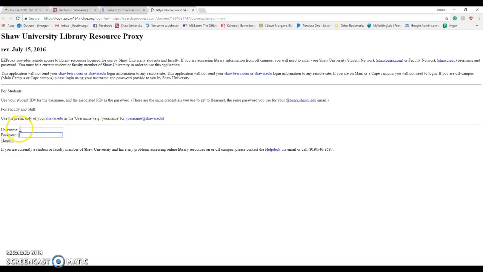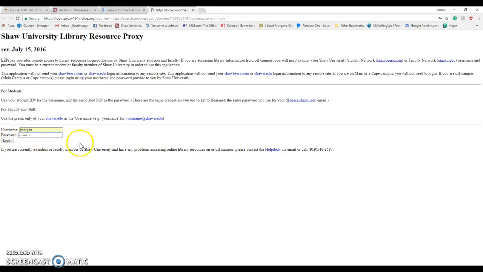Now, the trick here is for your username. It says use the prefix only for your Shaw email address. So for me, that's my Shaw email address, jmorgan@shawu.edu. But we're not going to use the full email address here. We're just using the prefix, which is jmorgan. That's for me. For you, it would be whatever comes before the @, just this part right here of your Shaw email address. And then the password is the password you use to log into your Shaw email.